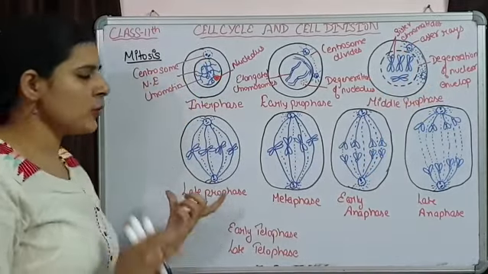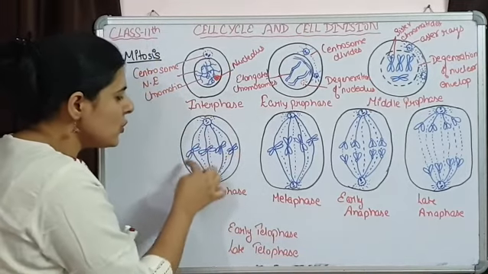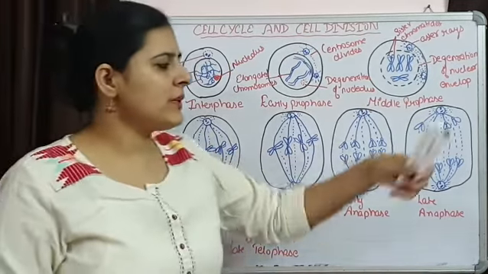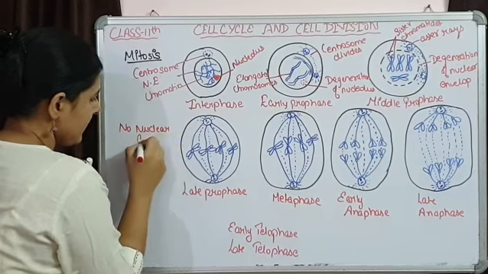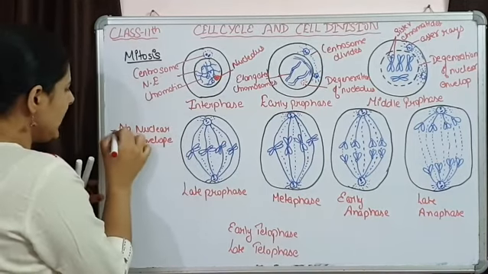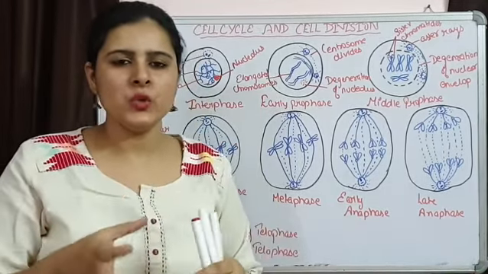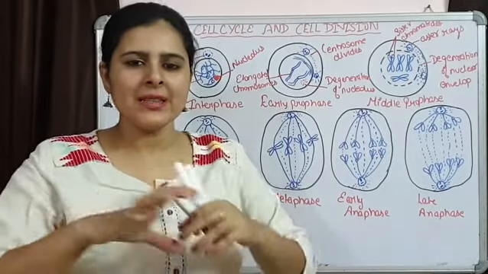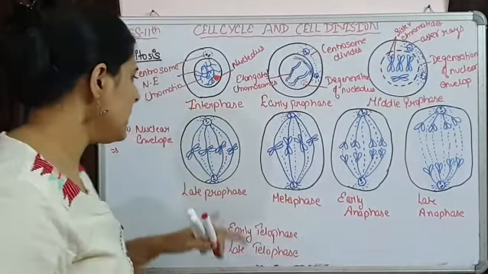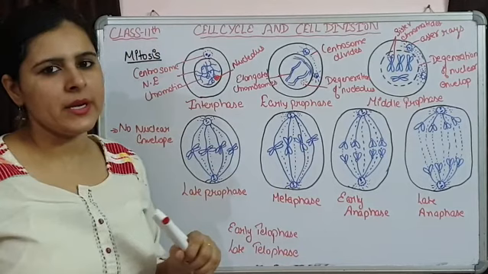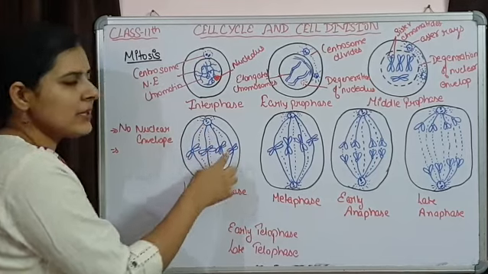So when we are coming up to late prophase, जब प्रोफेज ऑलमोस्ट फिनिश होने वाला होता है, at that time we can see there is no nuclear envelope. न्यूक्लियर एनवलप डिजेनरेट हो चुका है. So no nuclear envelope is there. न्यूक्लियर एनवलप प्रेजेंट नहीं है. That simply means all the material that was present in the nucleus, that was basically our chromosomes, they are coming in contact with cytoplasm. So all the material is going to mix up over here because of this disappearance of nuclear envelope. Another thing, here spindle formation has taken place.